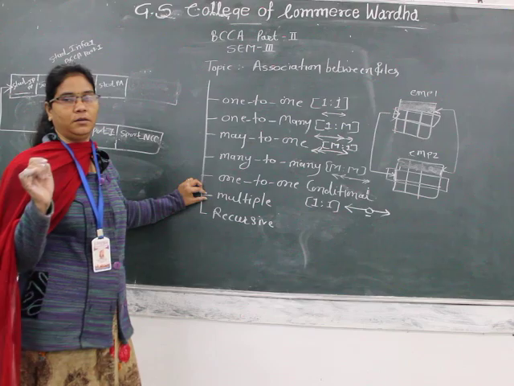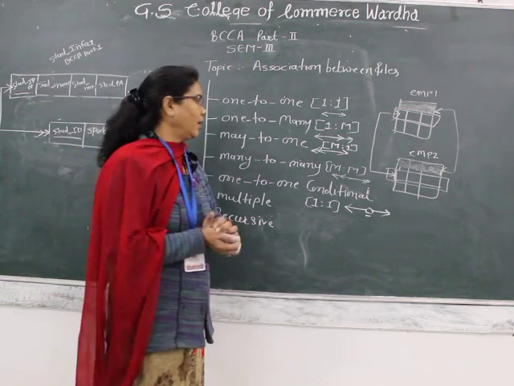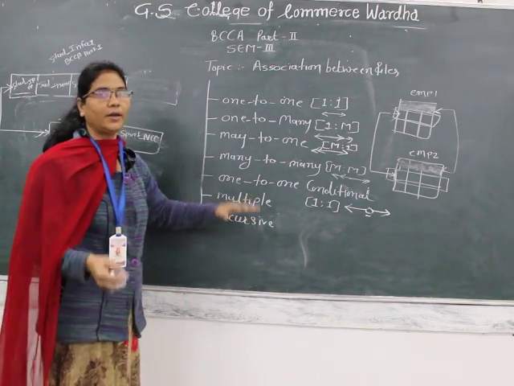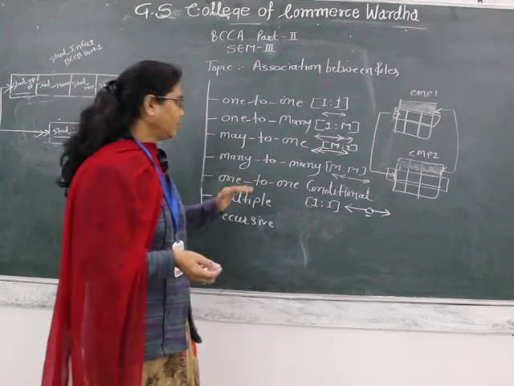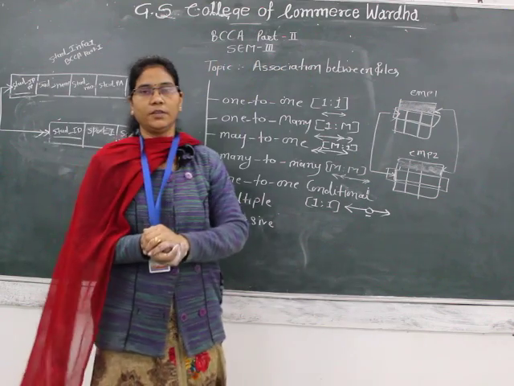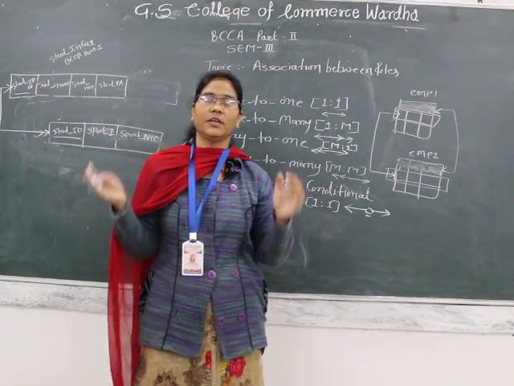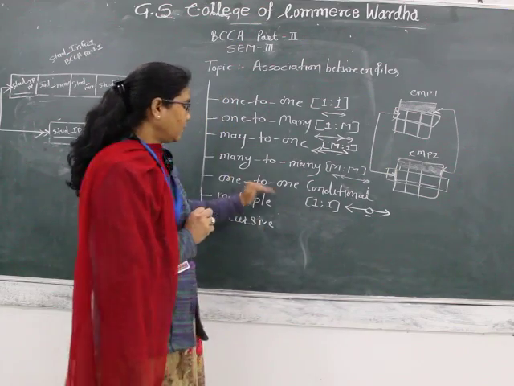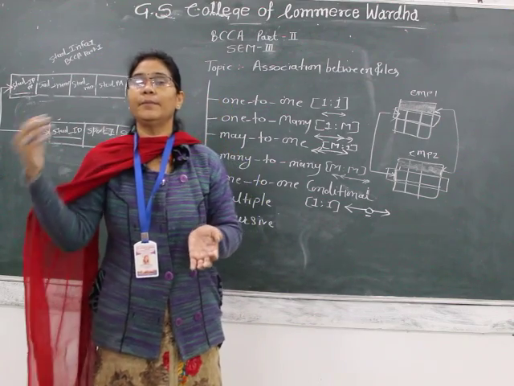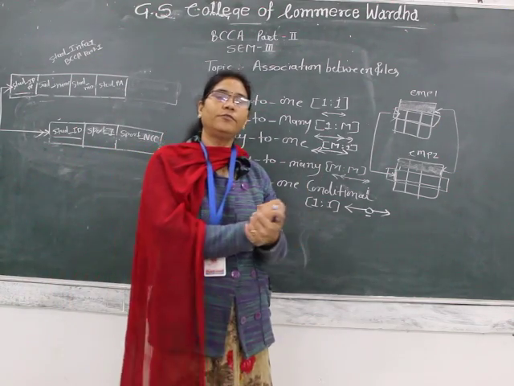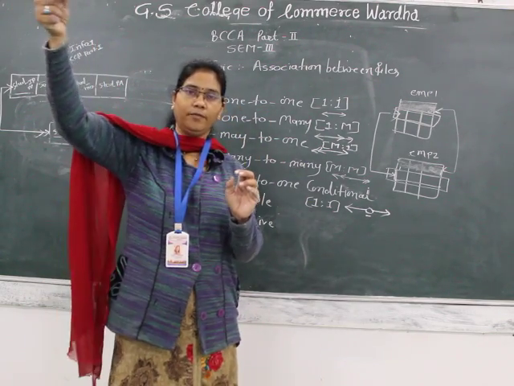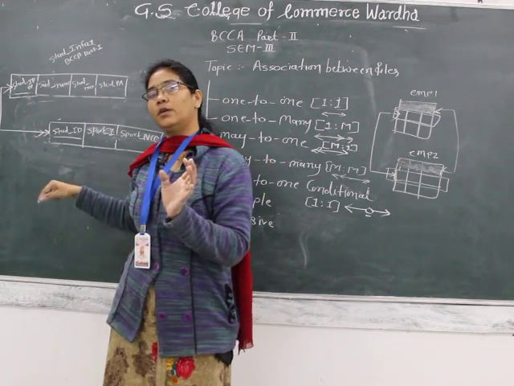Then multiple association means there is a situation. Those are the basic associations, and we create them as per the situation. So when we design the association between the files, or represent the file relations in one database, there is a situation where one record of one file is related in multiple ways to records of another file, or we can say one record of one file is related with one record of another file and another record of another file.